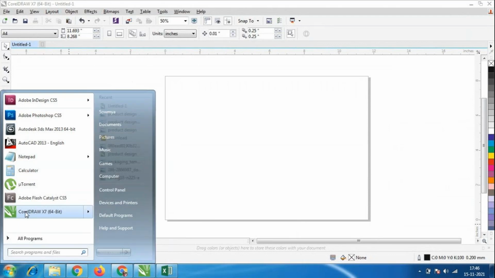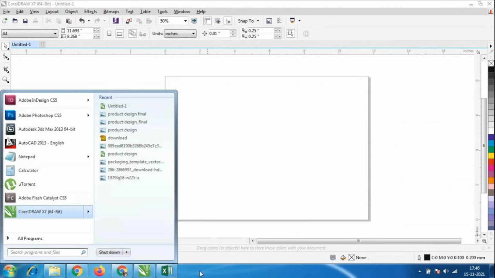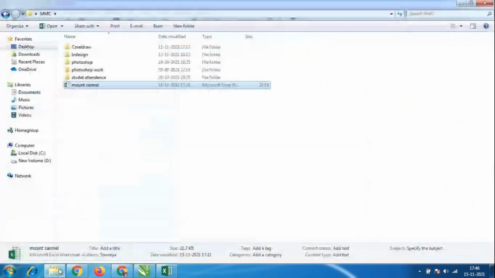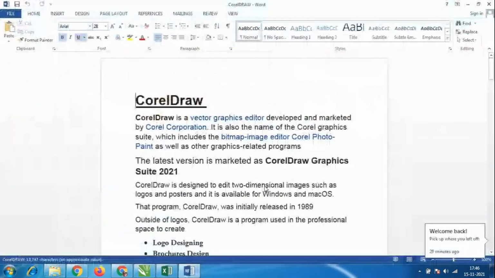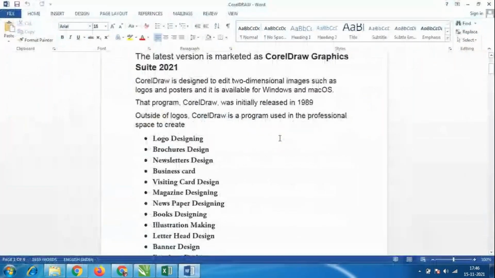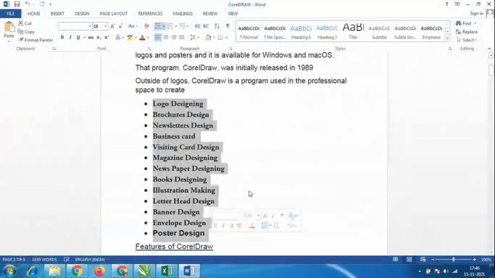Okay. In the last class, I told you what versions we are using and what we are going to do in this Corel Draw software, what designs we can create. So these are the things: logo designing, brochure designing, newsletter designs, business card. Business card is nothing but the visiting card design.